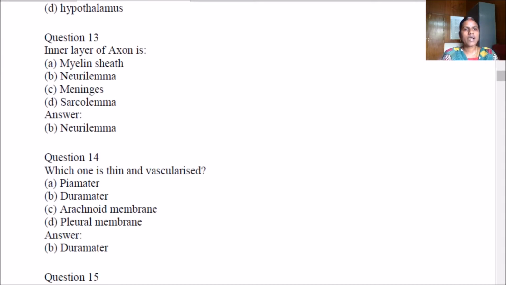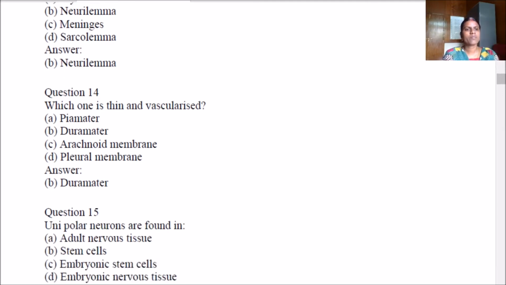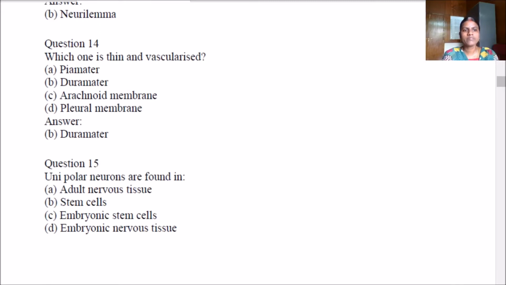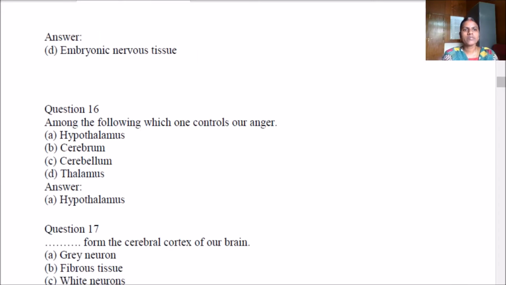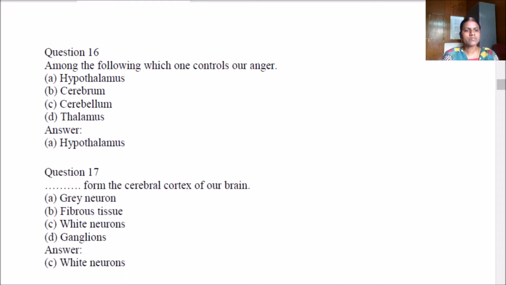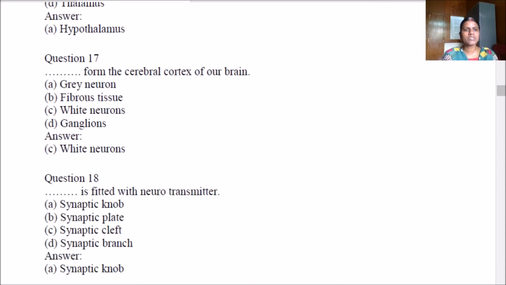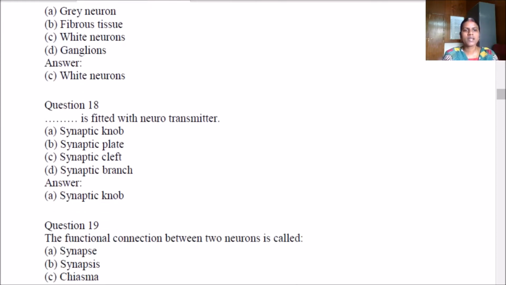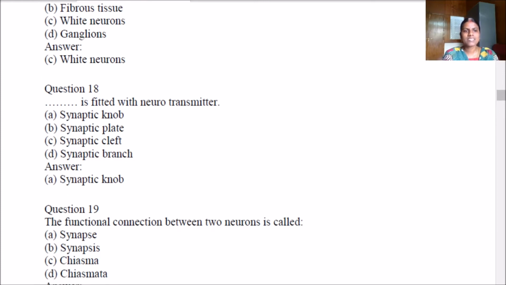The inner layer of axon is neurilemma. Which one is thin and vascularized? Dura mater. Unipolar neurons are found in embryonic nervous tissue. Among the following, which one controls our anger? It's hypothalamus. White neurons form the central cortex of our brain. The synaptic knob is fitted with neurotransmitter. The functional connection between two neurons is called synapse.